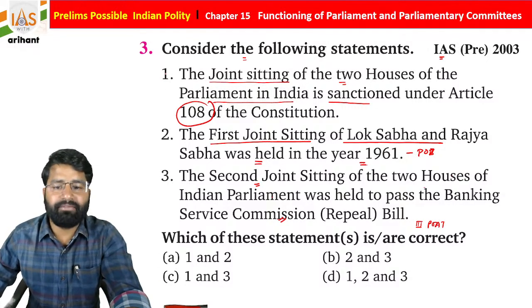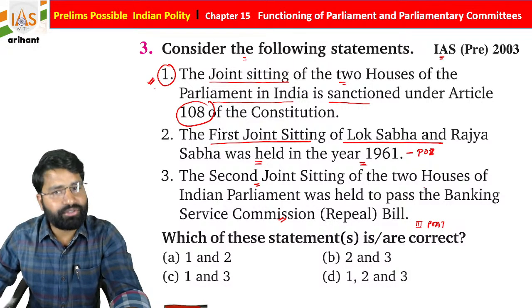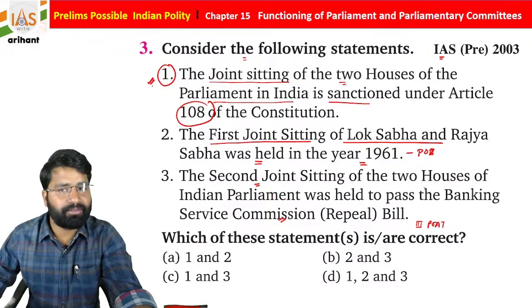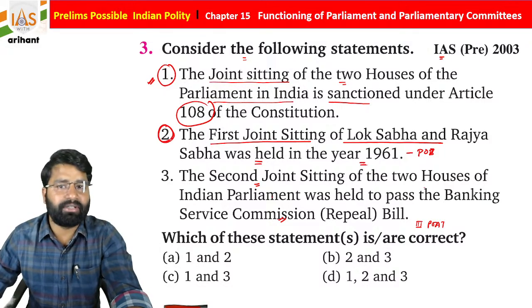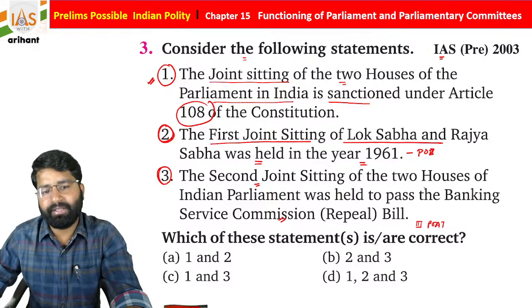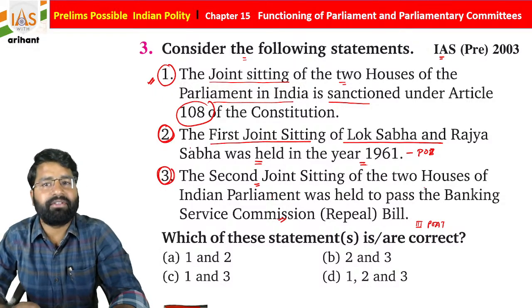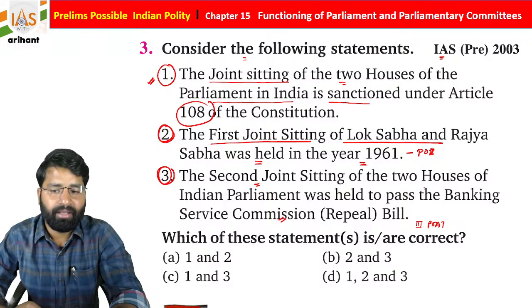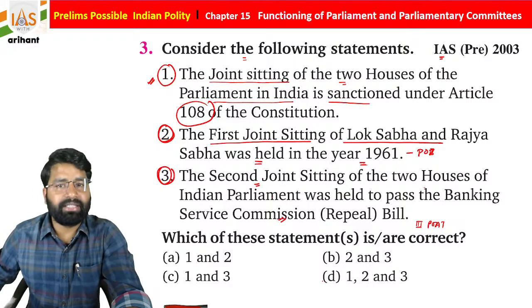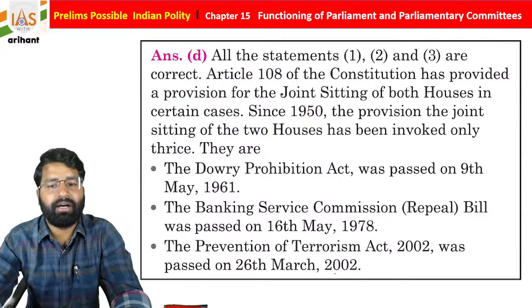So see, if we look at it, basically Article 108 is for the joint sitting. It is called by the President of India. The first session was held in 1961 for the joint sitting, and it was for the prohibition of dowry, and the second was for the Banking Service Commission Repeal Bill. Okay, so if we go through the right answer, all the statements are correct.